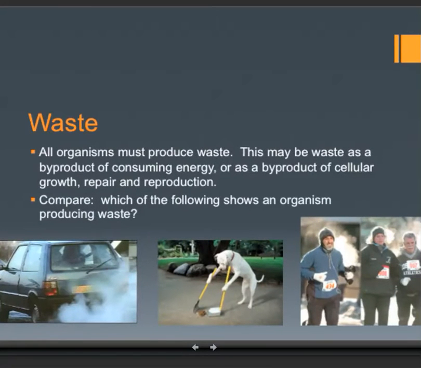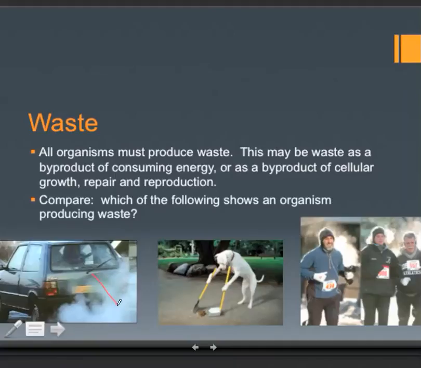All organisms must produce waste. This may be waste as a byproduct of consuming energy, like from eating or drinking things, where creatures give off liquid or solid waste, or it can be gas waste given off as a byproduct of cellular growth, repair, and reproduction. So our first example here, we have a car giving off exhaust.